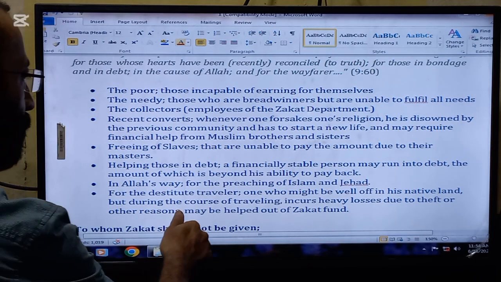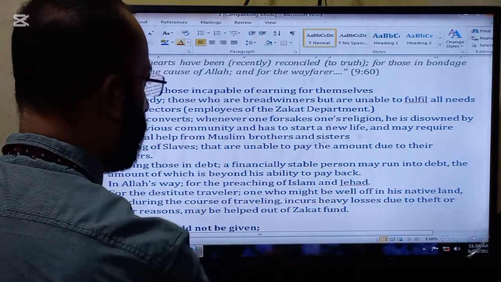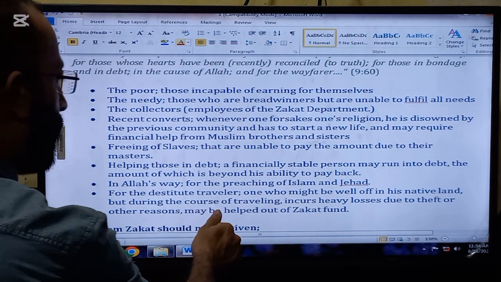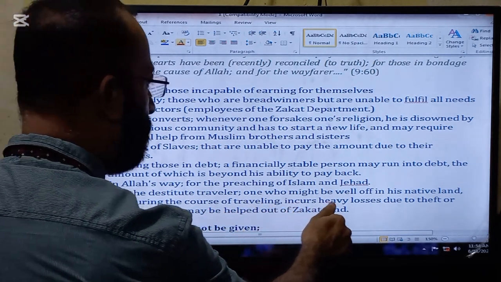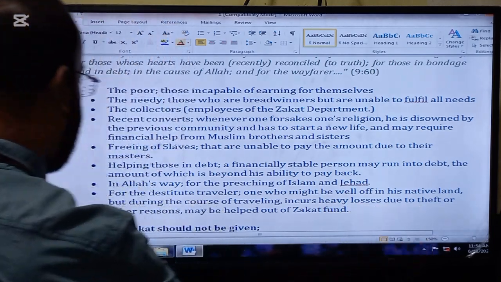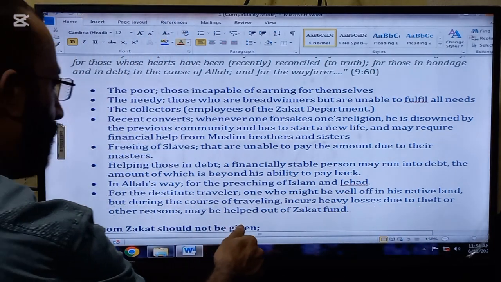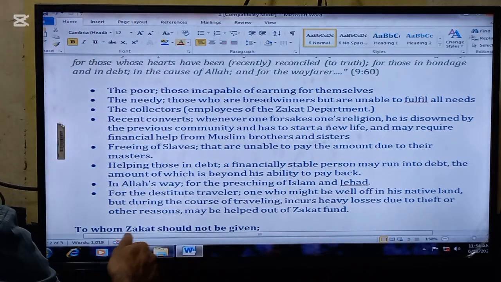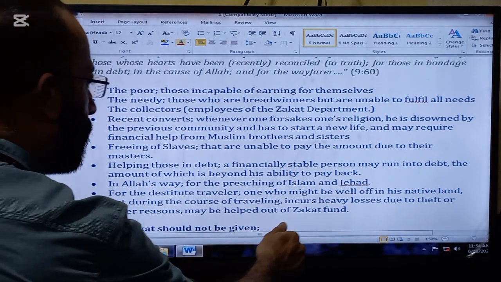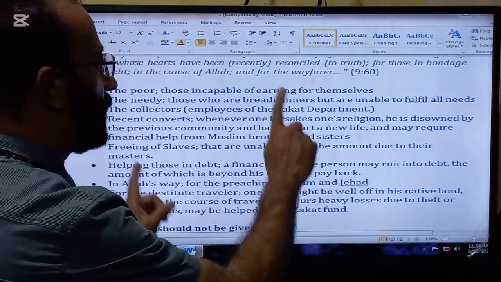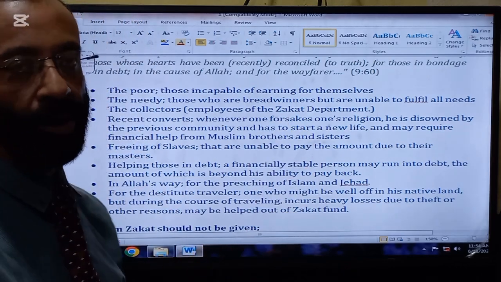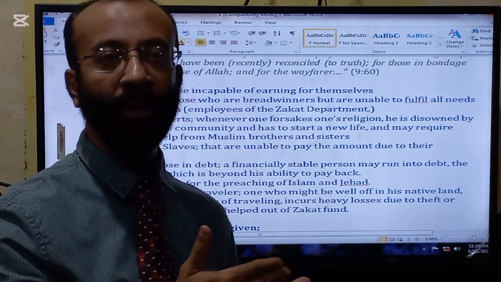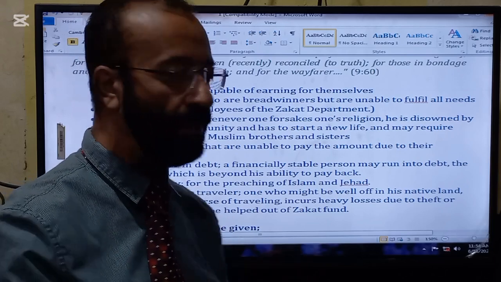In Allah's way, for the preaching of Islam and jihad. For destitute travelers: one who might be well off in his native land, but during the course of traveling incurs heavy losses due to theft or other reasons, may be helped out of the zakat fund. So these are the persons to whom zakat can be paid.